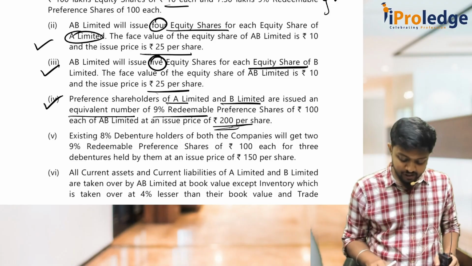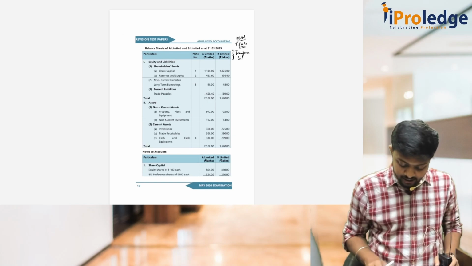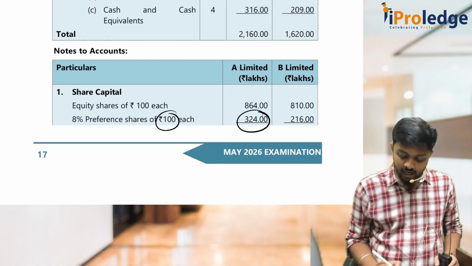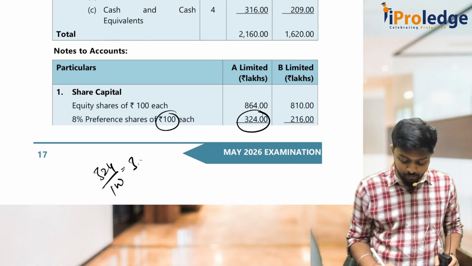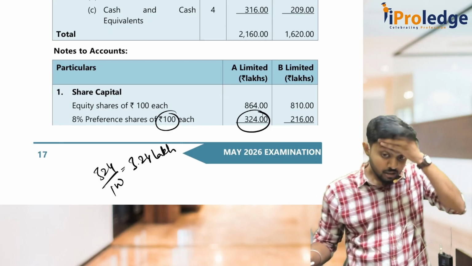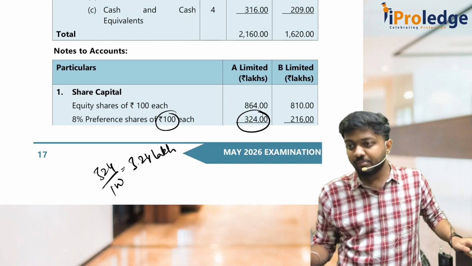Equivalent number. First, A Limited's preference shareholders, we'll see. For A Limited it is 324 lakhs and each share is 100. So 324 lakhs by 100, that is 3.24 lakh shares, correct? That is 3 lakh 24,000 shares in A Limited preference shares.